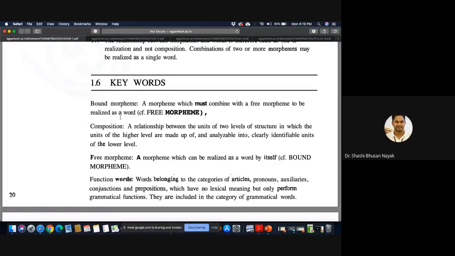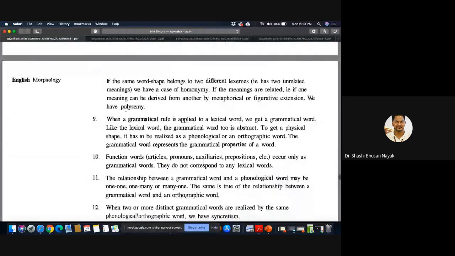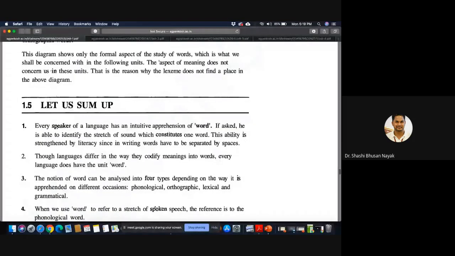Okay. So what I wanted to let you know is that in each chapter, towards the end, you have something called keywords, right? And you also have a summary of the whole chapter. Let's see this particular Unit 1.